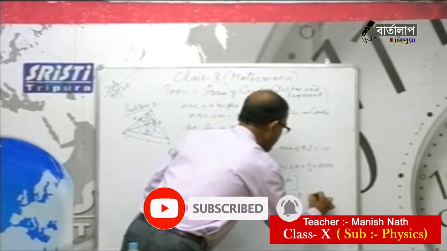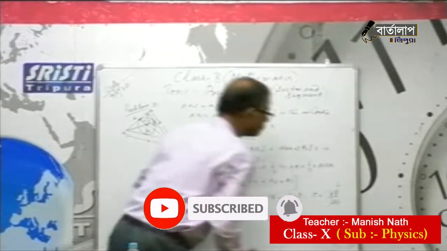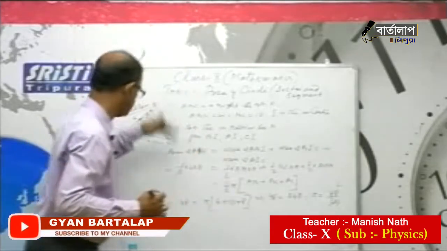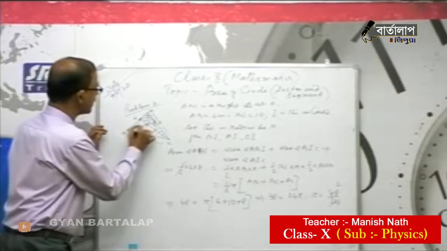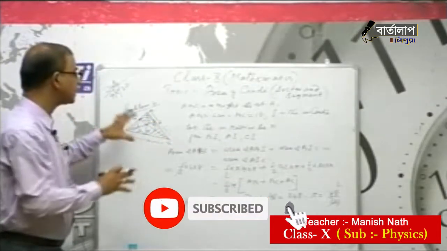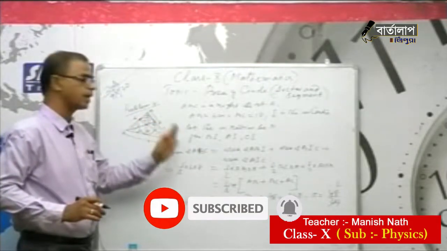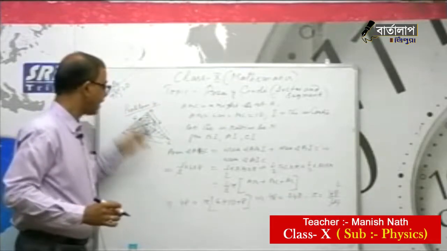Therefore r equals 48 by 24 equals 2. So r is 2, the radius is 2. What are they asking? Now find the area of the shaded part, excluding the circle. Very easy. The remaining part is found as the area of the total triangle minus the area of the circle.